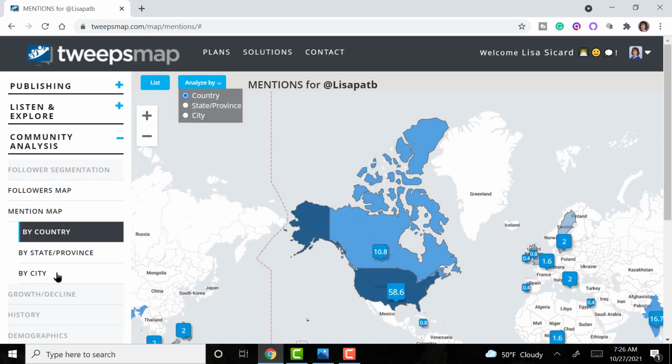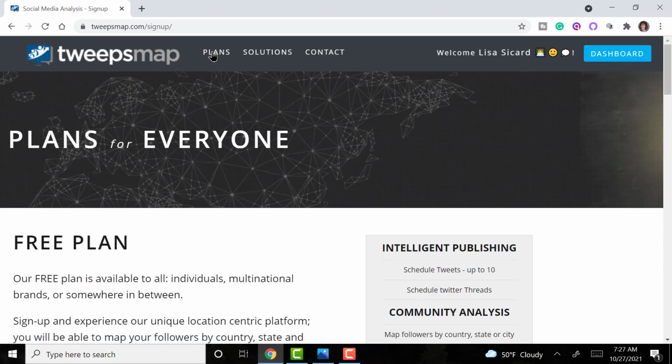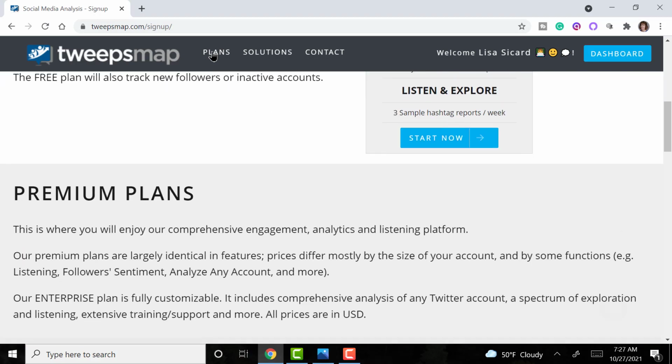This is very interesting too. You can see where most of your mentions come from. US, and you've got some out in various countries throughout the world. And again, you can click on them and see more. They do have plans if you wanted to go a little bit further with it.